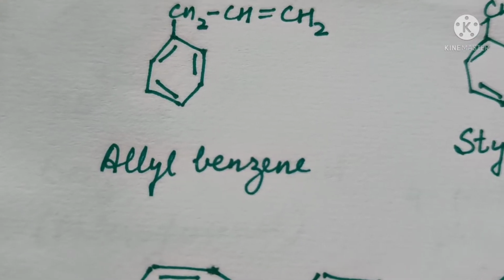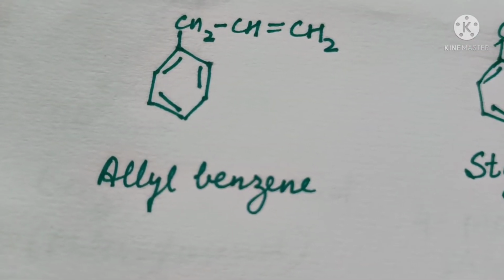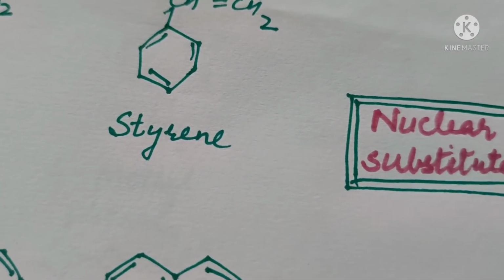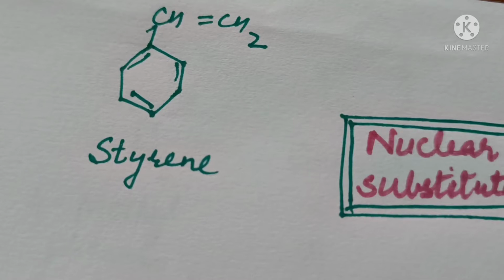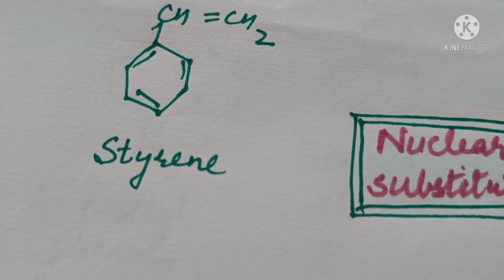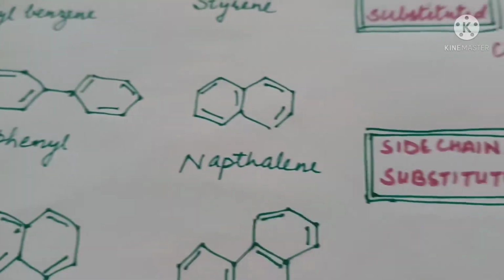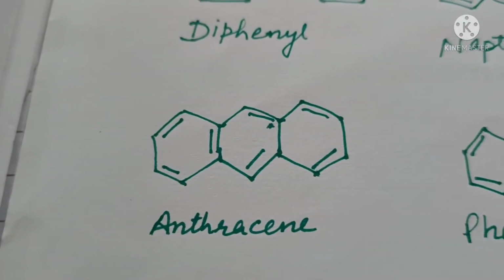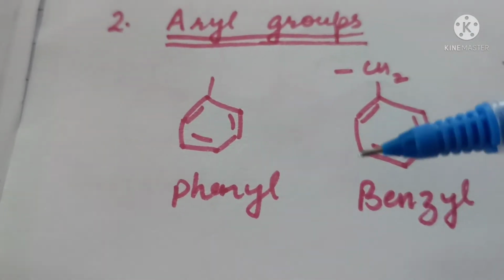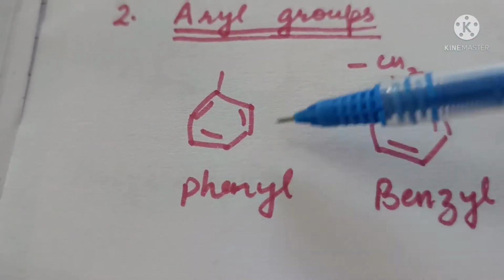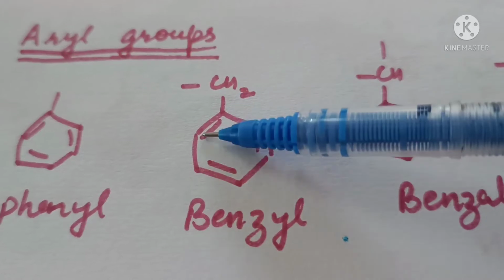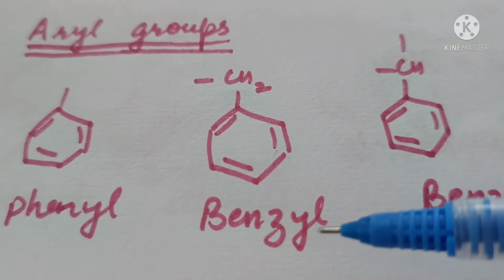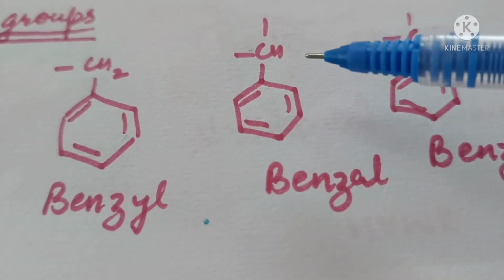Allyl benzene will be called 3-phenyl prop-1-ene. This particular compound in common system is called styrene, and otherwise it's called 1-phenyl ethene. This is called diphenyl. 2 rings fused together is called naphthalene. 3 rings fused together is anthracene. This group will be called phenyl group. This is as substituent. C6H5CH2 group will be called benzyl group, benzyl compound.